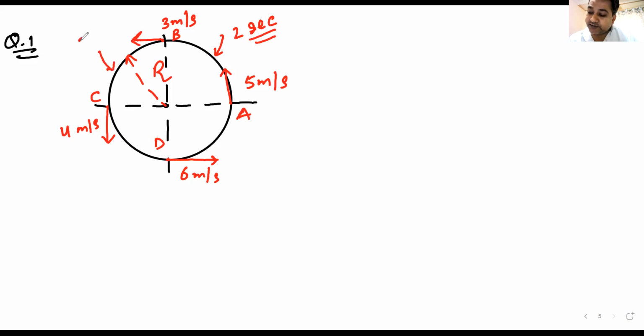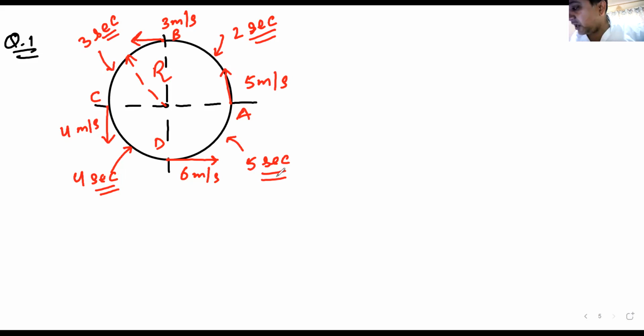From B to C, it takes 3 seconds. I'm drawing everything in the diagram. From C to D, it takes 4 seconds. I hope you understand the question. From D back to A, it takes 5 seconds. So I just make things simpler. Do we have all the data here? Everyone understood the data? Now the first question is, what we have to find out here?